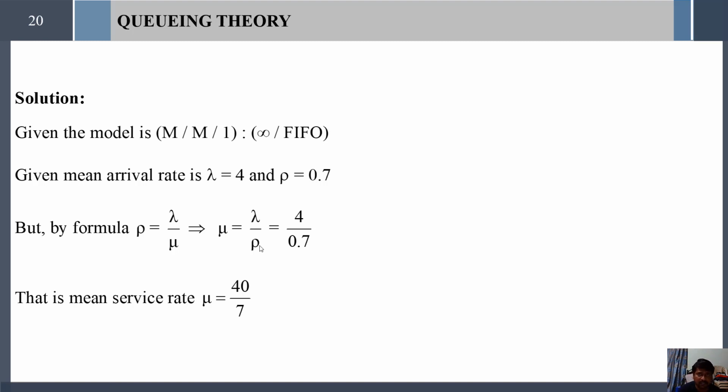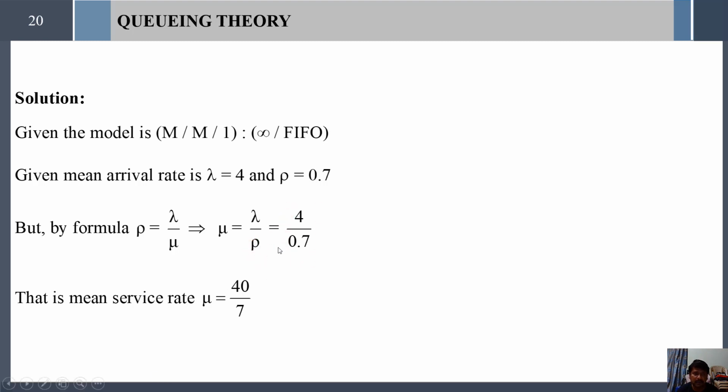The arrival pattern is given in the formula, and we have to find the service time distribution. To find it, from rho we adjust the formula and we can find the mu value. So rho equals lambda divided by mu, then mu equals lambda divided by rho. Lambda is given as 4 and rho is given as 0.7.